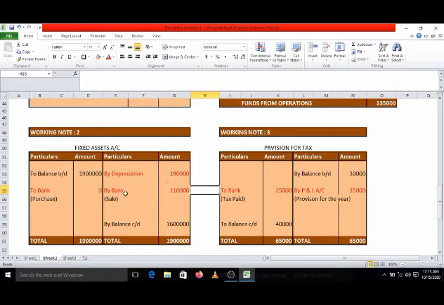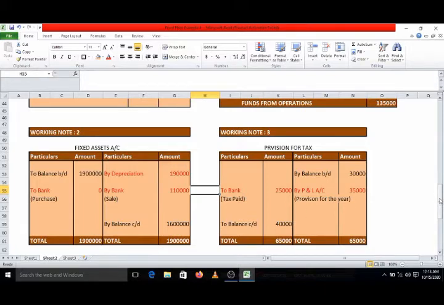So something is missing on credit side. Means what? That is the sale of asset. So this is the amount of sale of fixed asset during the year. Opening balance was known, closing balance was known, then depreciation was given in additional information. With the help of these 3 pieces of information, we got the missing amount 1,10,000 as fixed asset sold during the year.